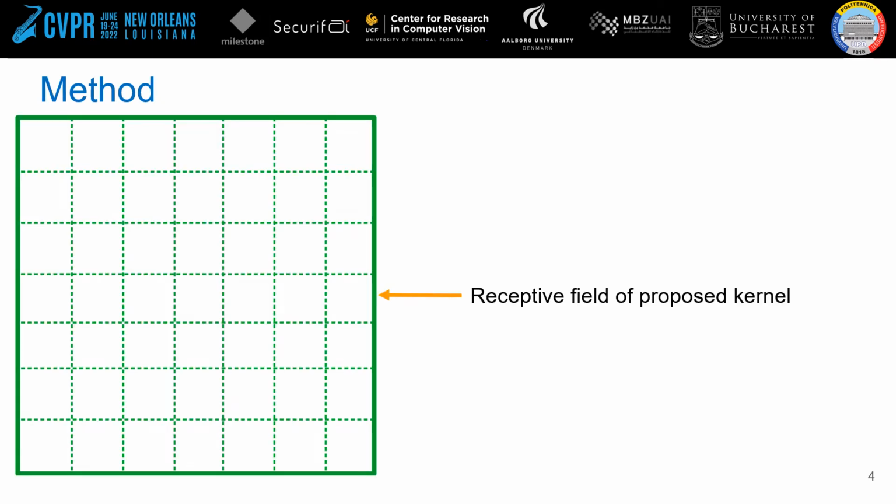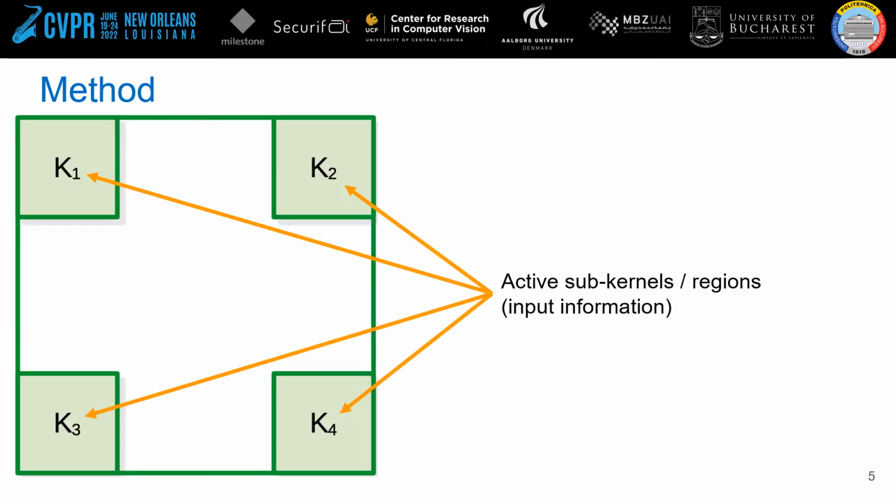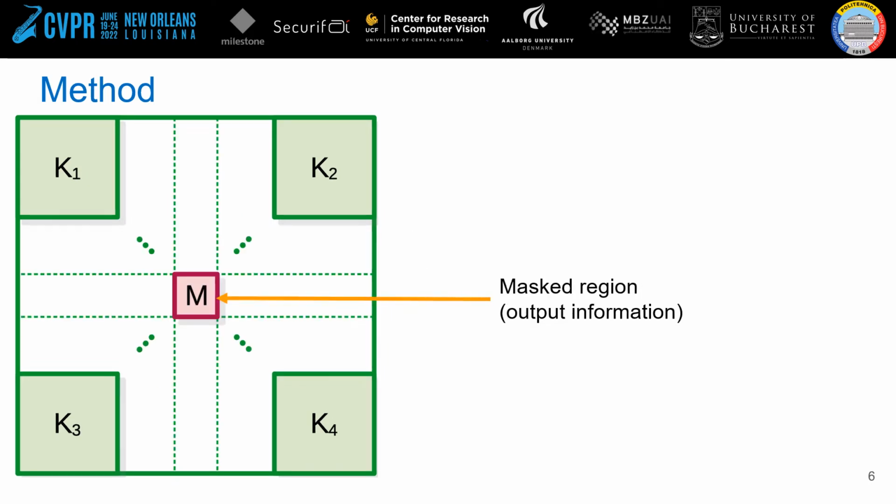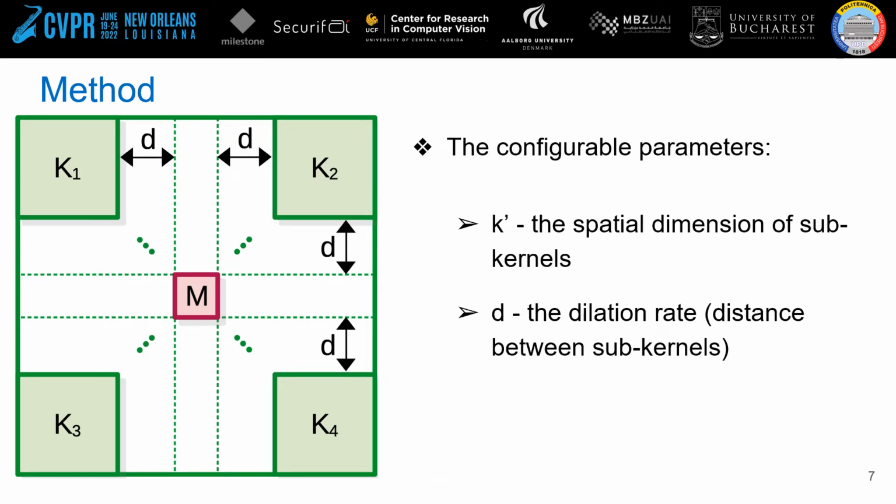Let's have a deep dive into our mask convolution approach. In the image is represented the receptive field of the proposed kernel. We only activate the corner regions denoted by subkernels K1 to K4. We consider the center of the kernel as a mask region which is not seen by our layer. In this manner, we build our mask convolution. The hyperparameters are d, the distance from the active subkernels K1 to K4 to the mask region, and K', the spatial support of the subkernels K.